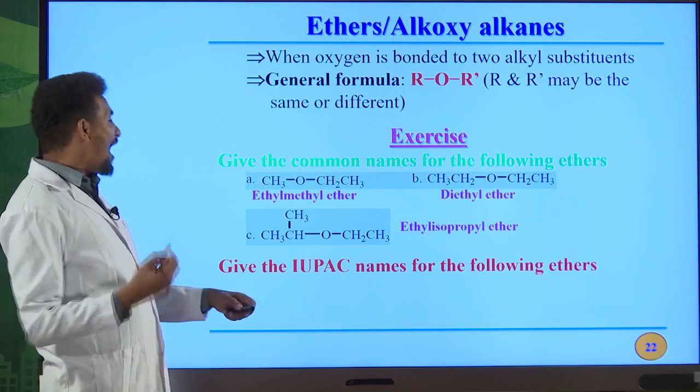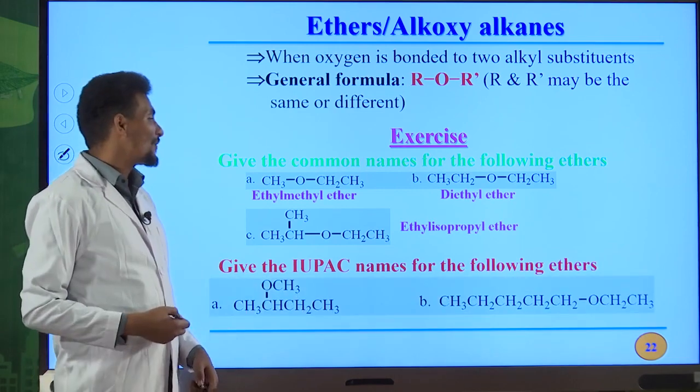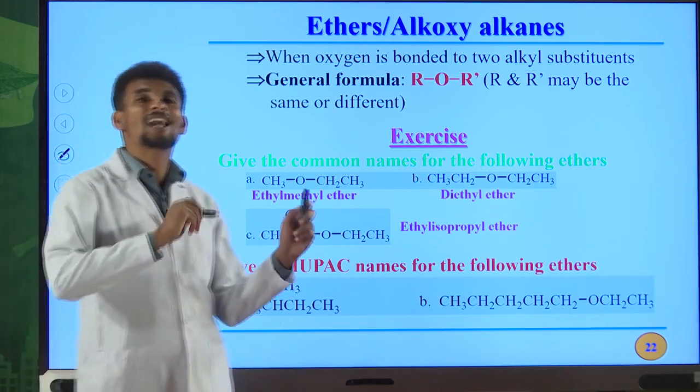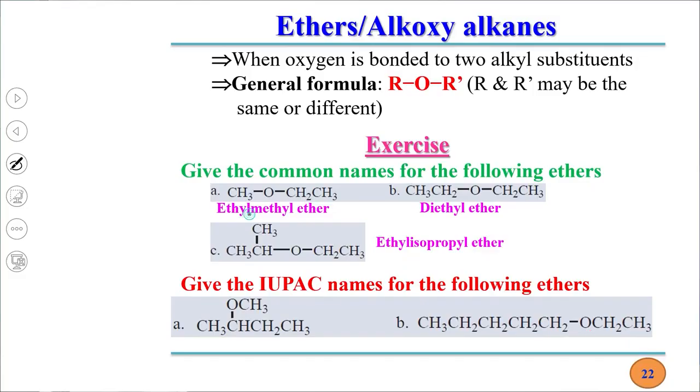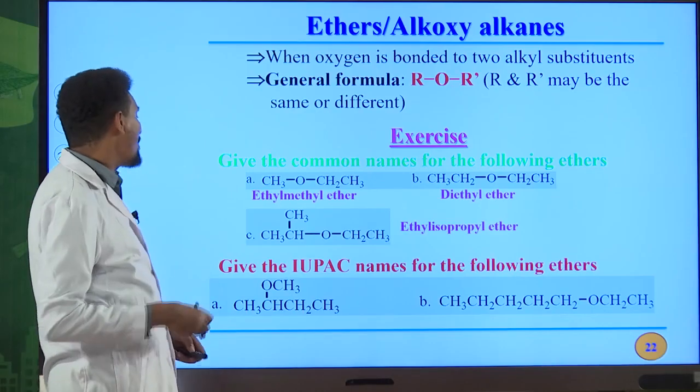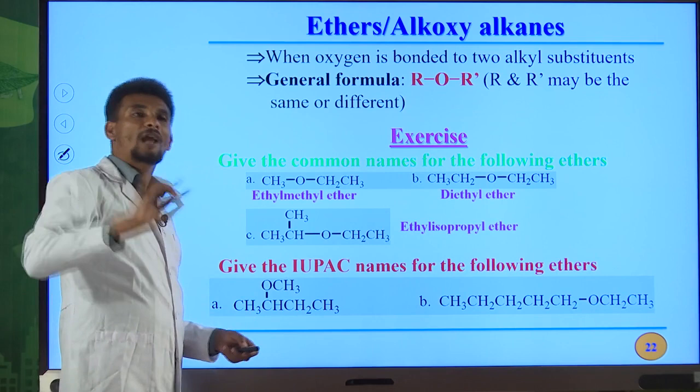How can we write the IUPAC names for ethers? We can name them as alkoxy-alkane. Okay, alkoxy is nothing but when oxygen is bonded to the methyl group or alkyl group, that group can be named as alkoxy group. Alkoxy.